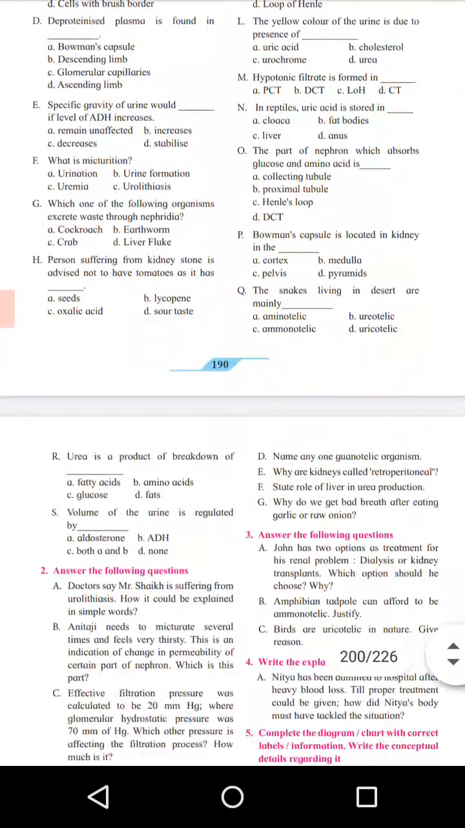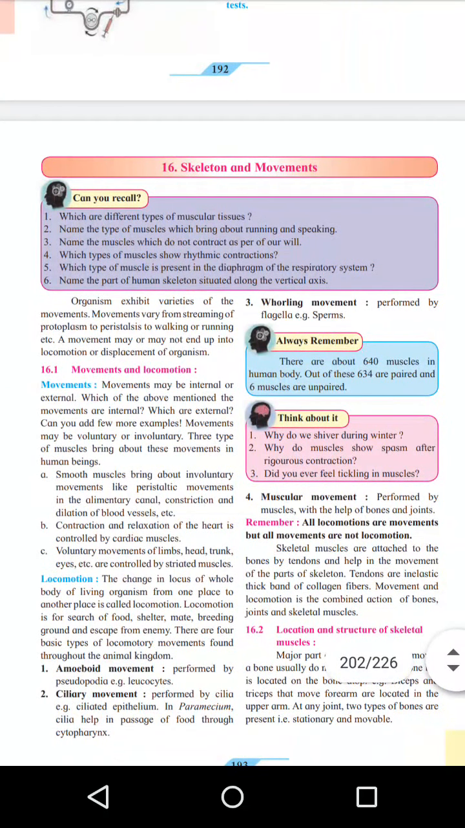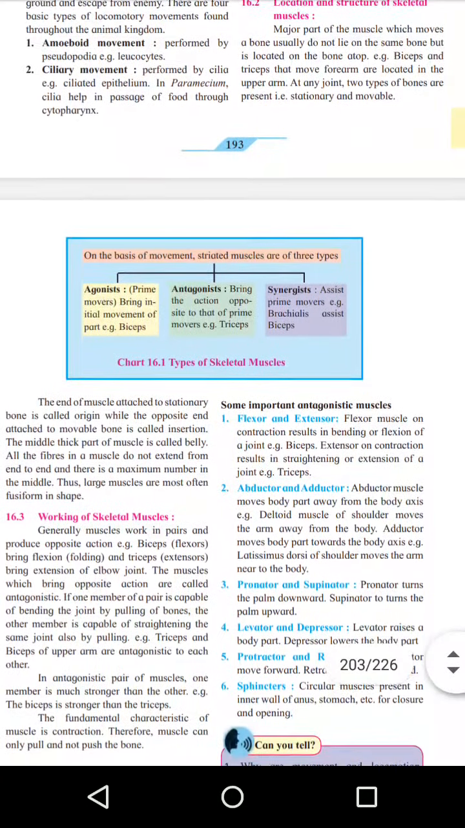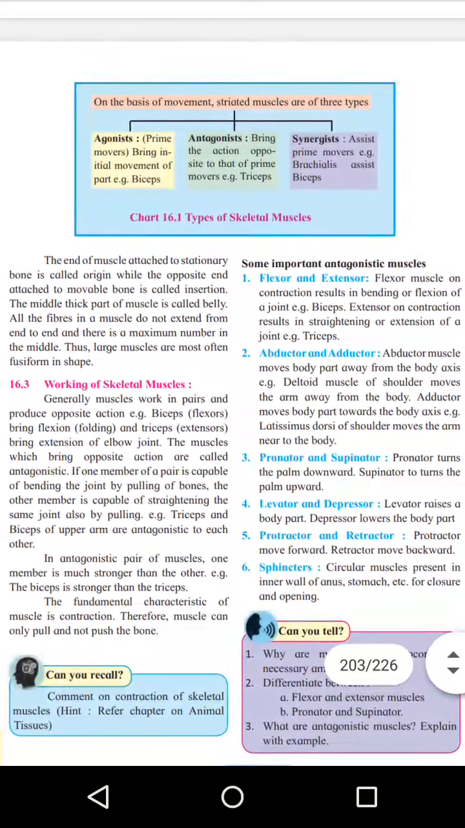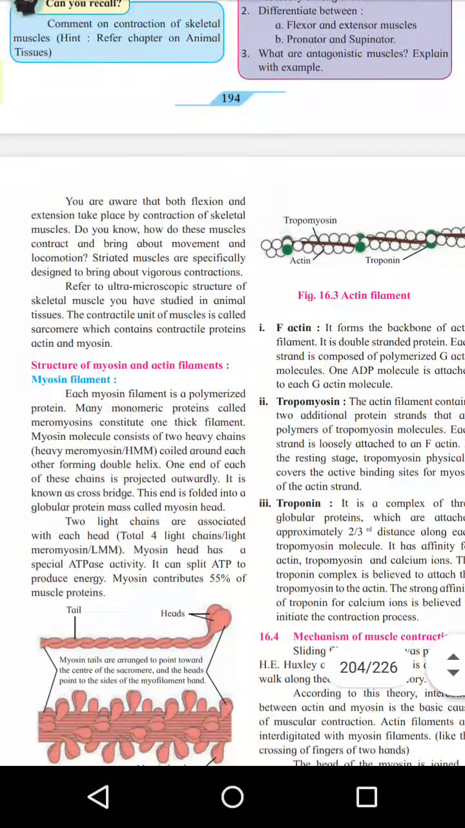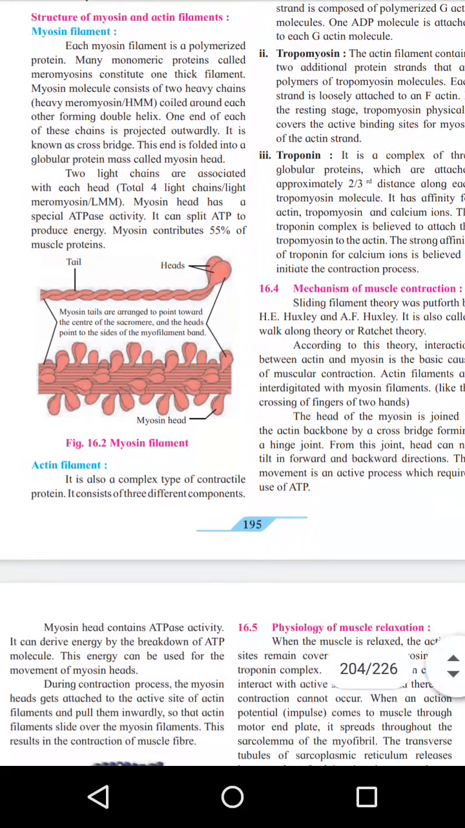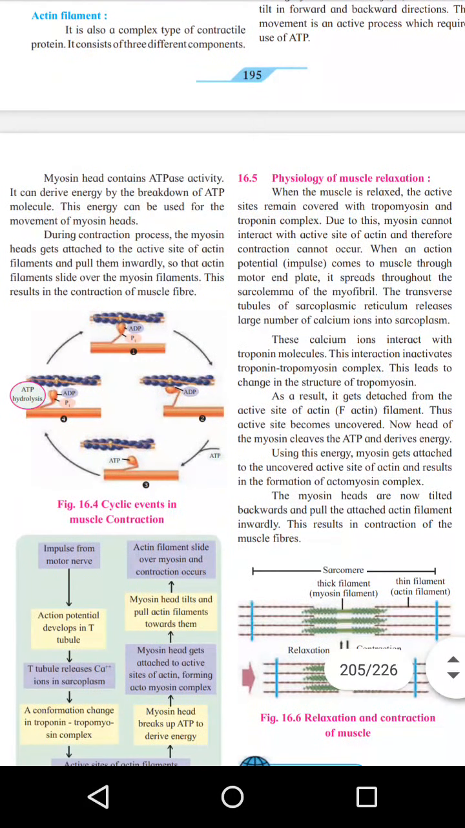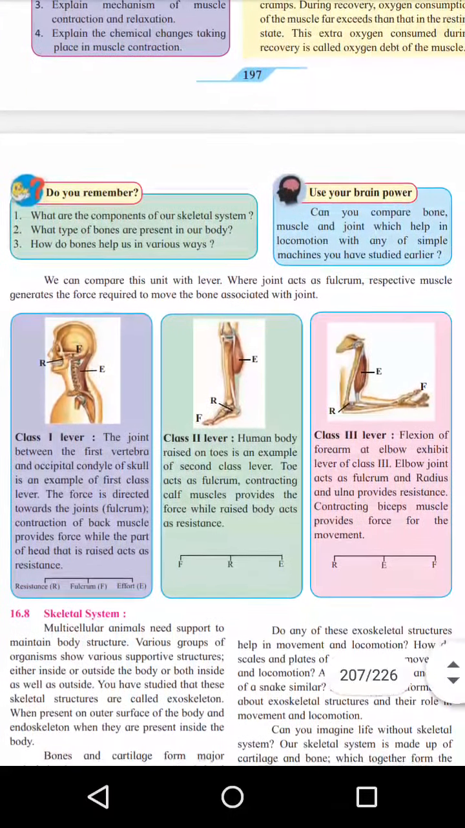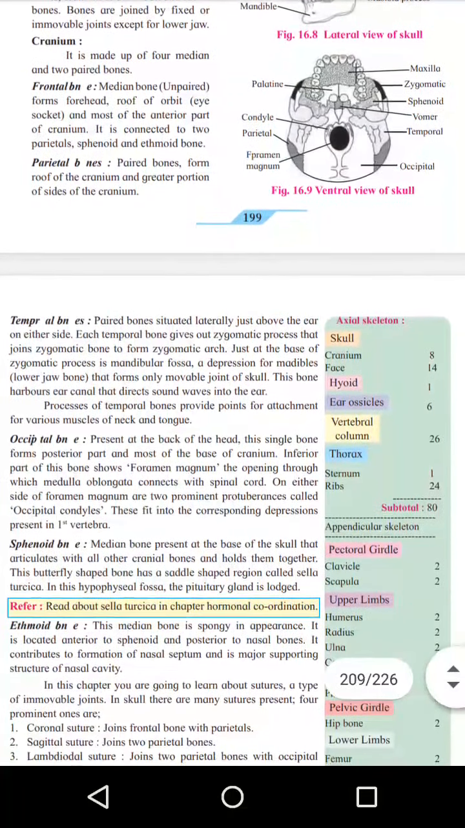Then the next topic is skeleton and movement. Our body has a proper shape because we have a skeleton, an internal type of skeleton, and that is made up of bone. There are myosin filaments and other structures which are responsible for the formation of bone structure. We will see this in detail in this topic. Then all the bones and their names we will see in this topic.